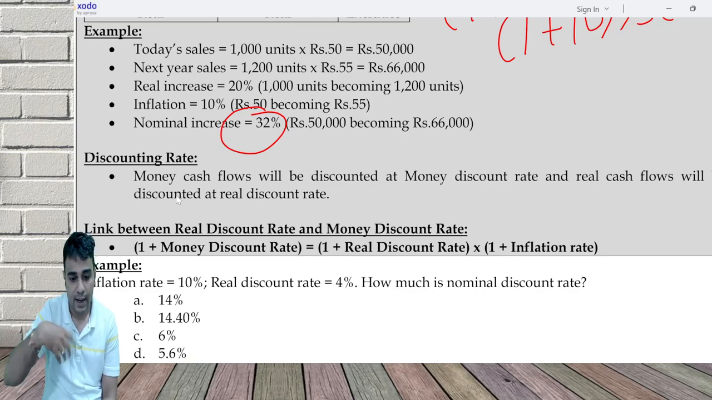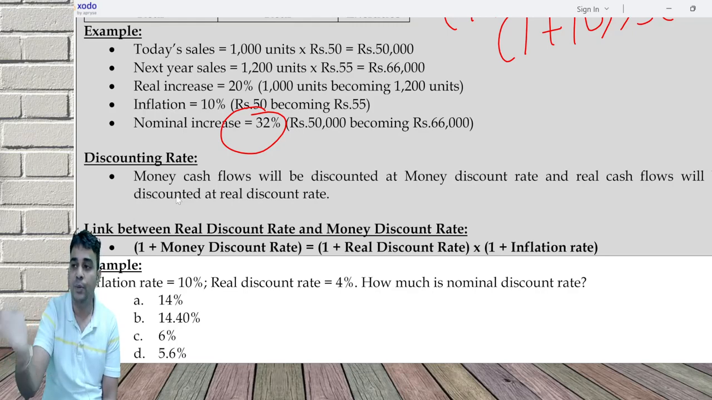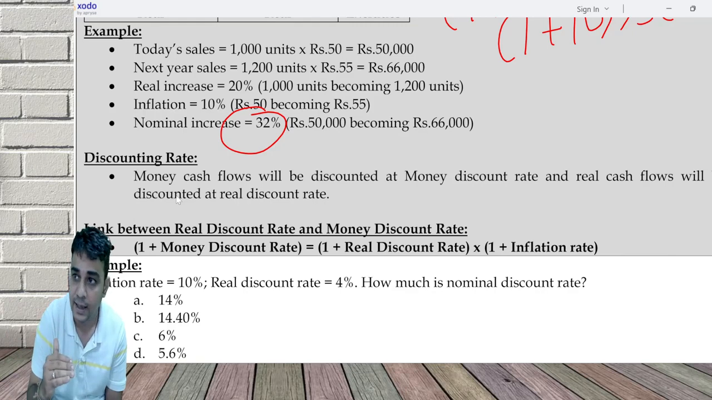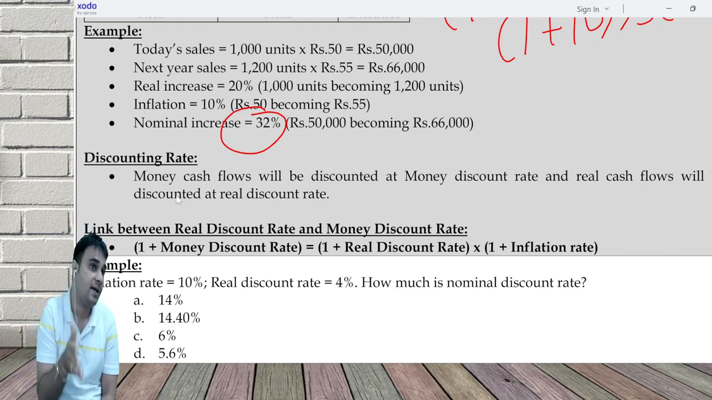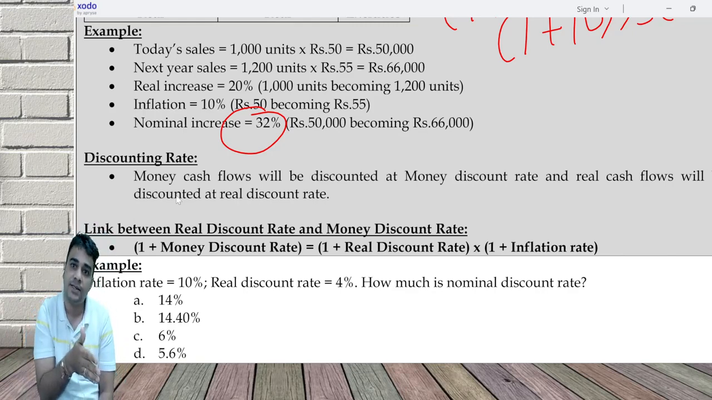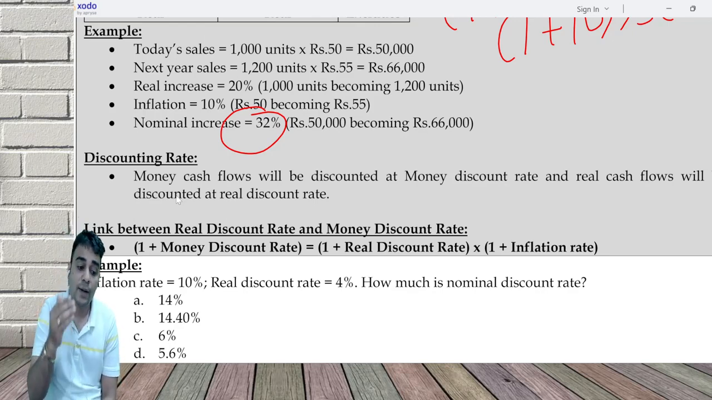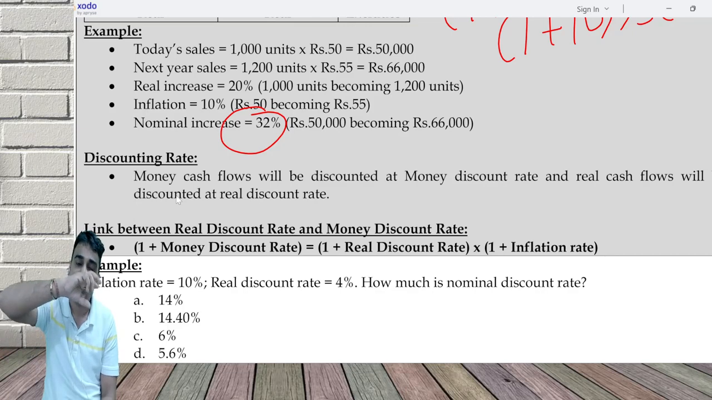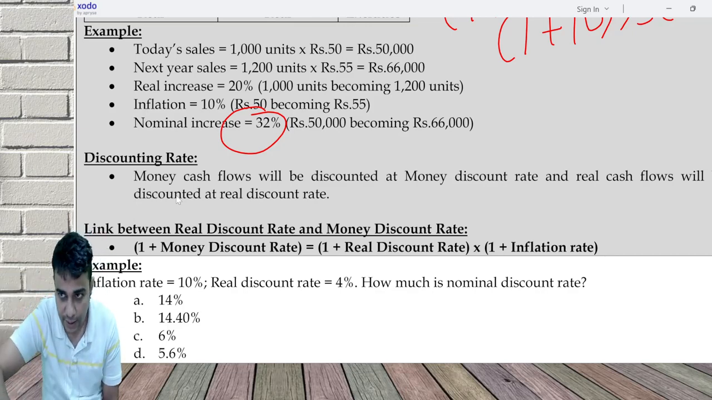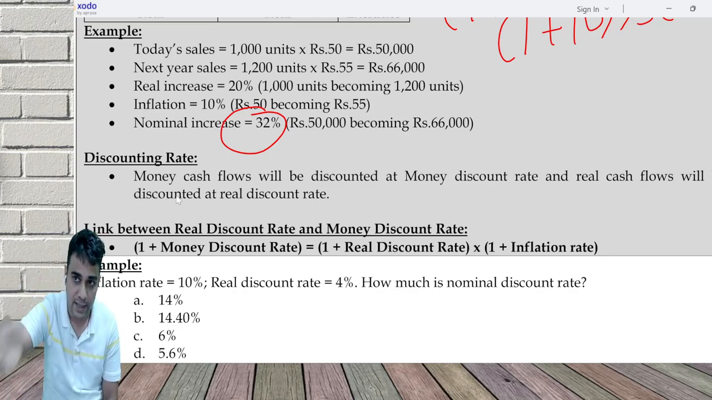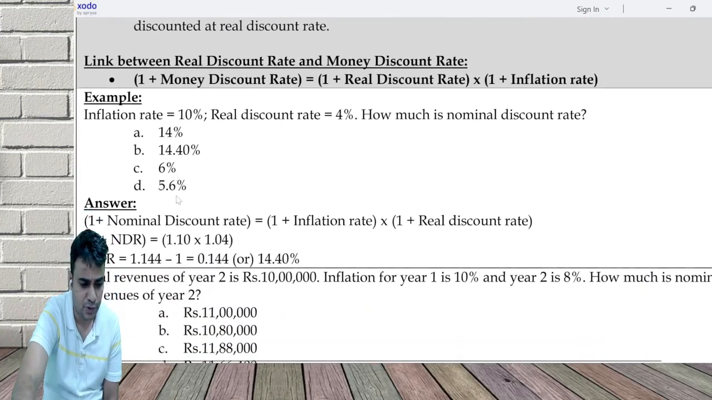I had this experience in my interview when somebody asked me a related question. If I'm asking someone in an interview, if you give me 10 and 4, I'll say 10 plus 4, 14. That is just an approximate answer. Exact rate you want, 1 plus MDR is equal to 1 plus RDR into 1 plus inflation. Then I can move my cash flow from nominal cash flow to real cash flow. All that we'll see as we proceed.